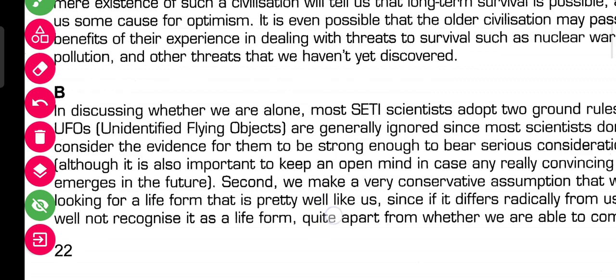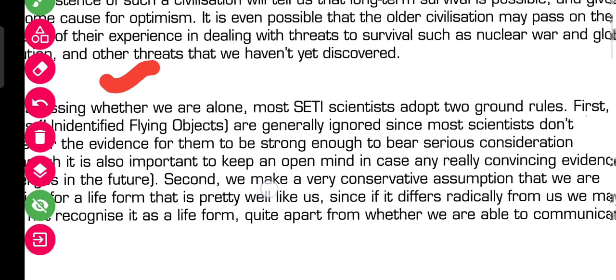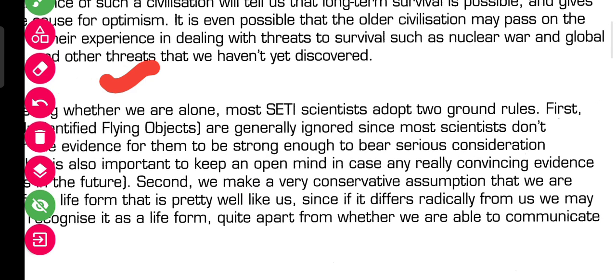Here in paragraph B we can read from the first line: in discussing whether we are alone. It is saying that scientists are discussing whether we are alone in this solar system, from SETI. What is SETI?